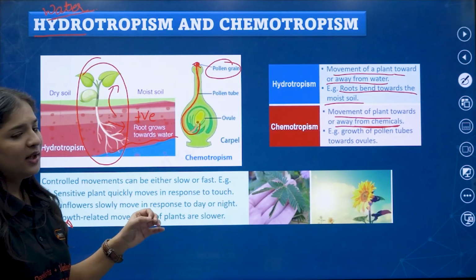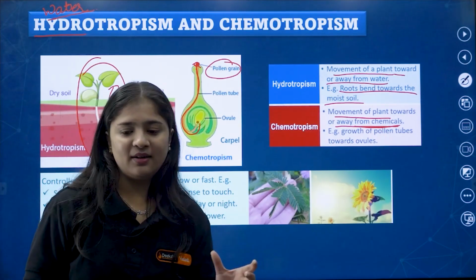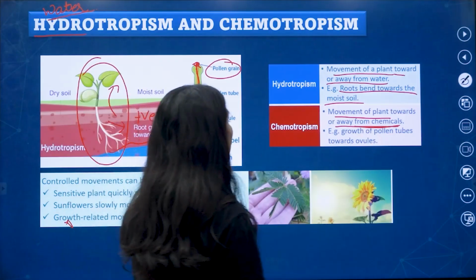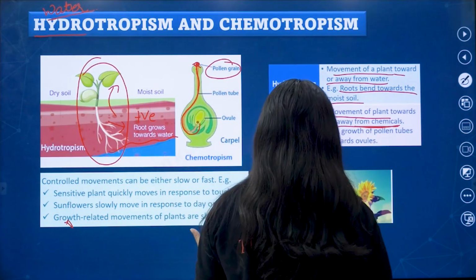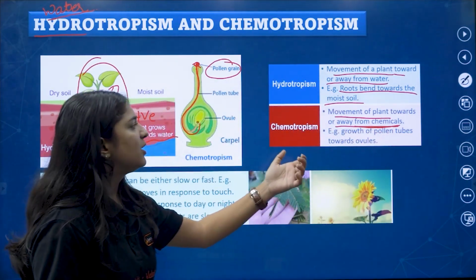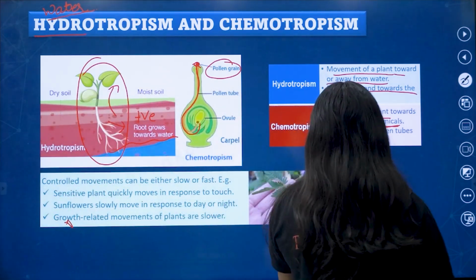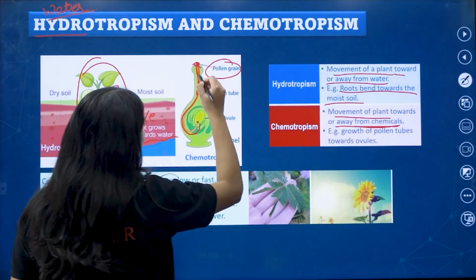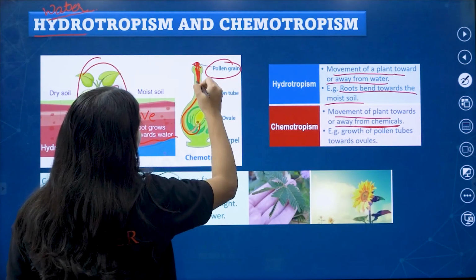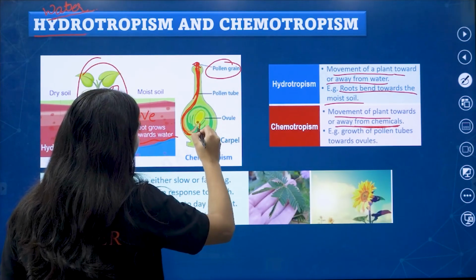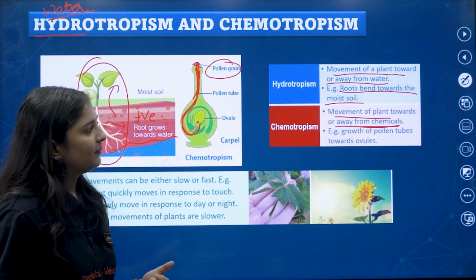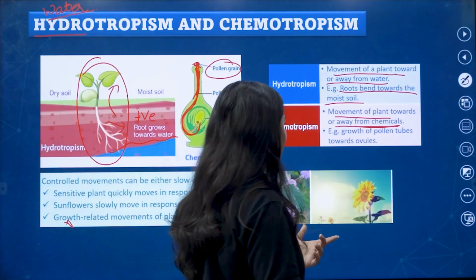So how is it happening? Because of chemicals, my dear kids. Because of the chemicals, they are responding and the growth is taking place. The movement of plants towards or away from the chemicals. Example, growth of a pollen tube towards an ovule. This is the pollen tube, which is growing towards the ovule. That's an example of chemotropism.